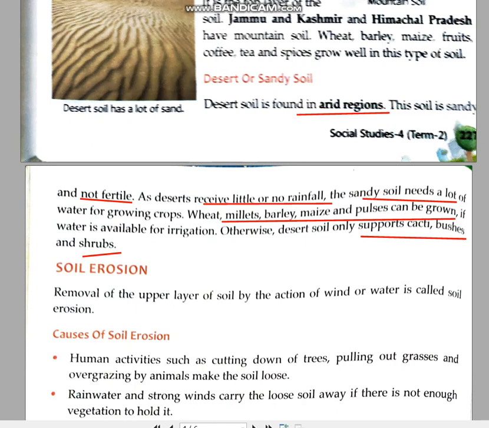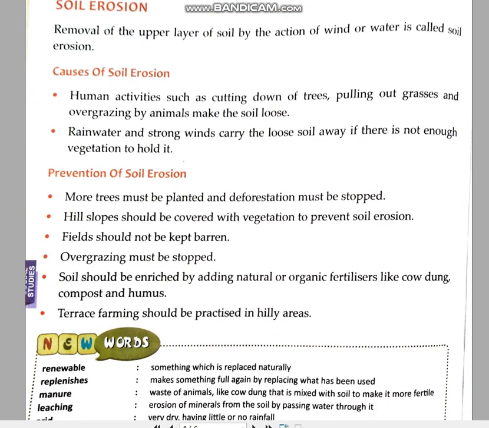So children, the next topic is soil erosion. Soil erosion means the losing or removal of the upper layer of the soil. Why am I talking about the upper layer? Because the upper layer is very much prone to the action of wind or water. When high speed winds blow, they blow away the upper layer, and whenever there is heavy rainfall, the top layer of the soil is taken away by the water currents.